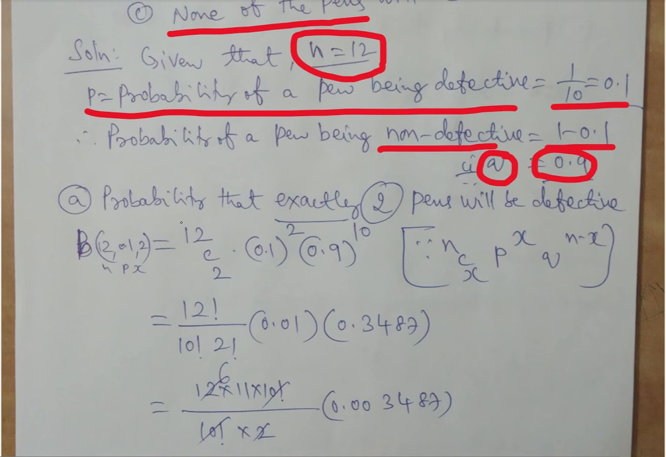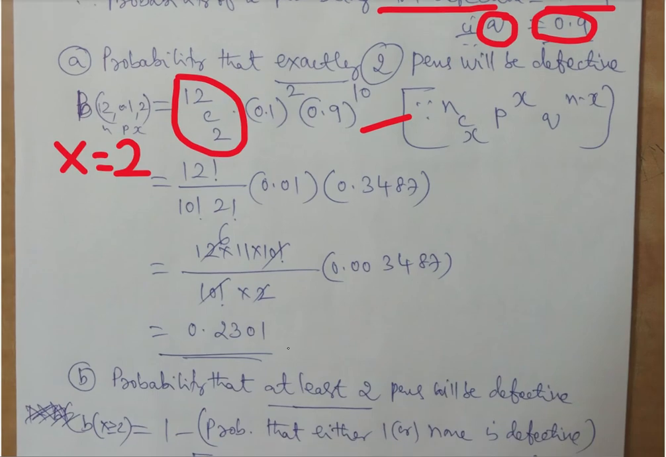That is b of x, nCx. What is n? n is 12, x is 2, exactly 2. So then p is 0.1 to the power x, which is 2, and the remaining is q, 0.9 to the power n minus x, where n is 12 minus 2, that is 10. So this is what we are applying here. If you apply it straight away, you will get 0.2301.